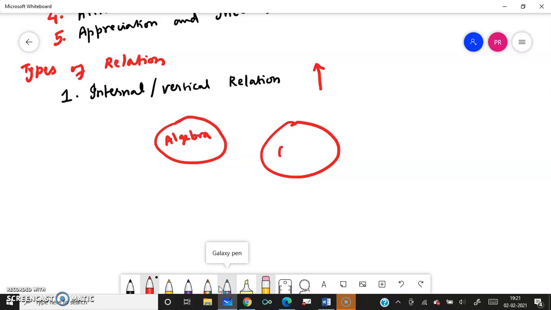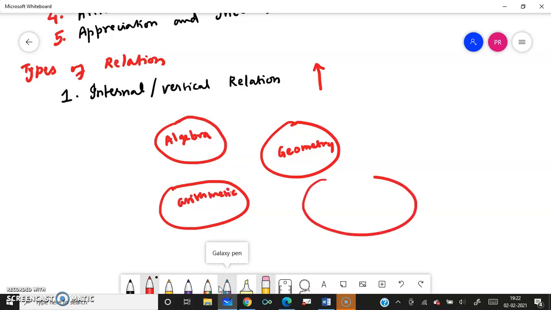What are the different branches? Then we can talk about geometry. Then we can talk about arithmetic. Then we can talk about profit and loss, all this, business mathematics, like calculating simple interest and compound interest. All this will come under this, right? So these are different branches of mathematics.